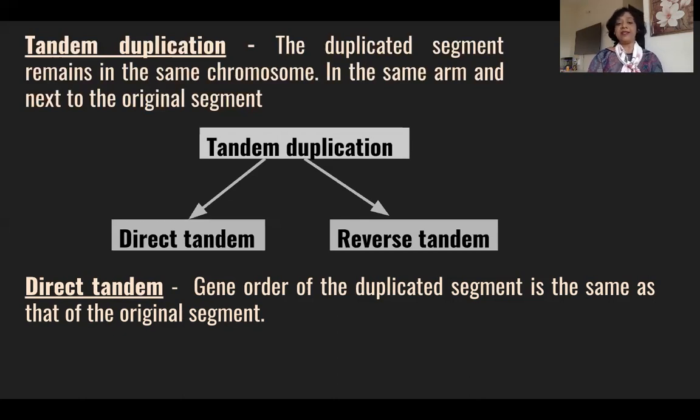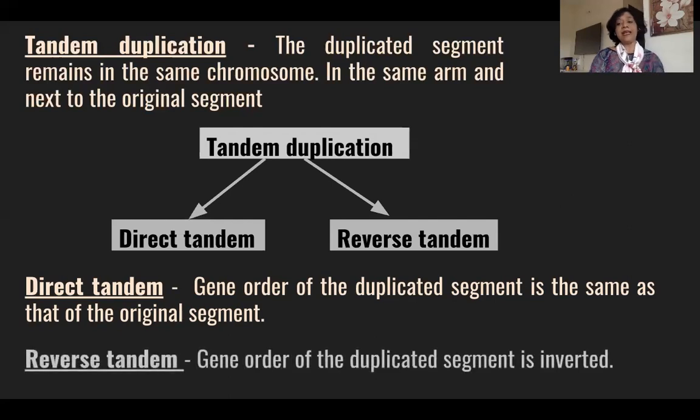In that case, it is called a direct. And tandem means just adjacent to the original segment when it gets attached. So then it is called direct tandem. What is the second one?